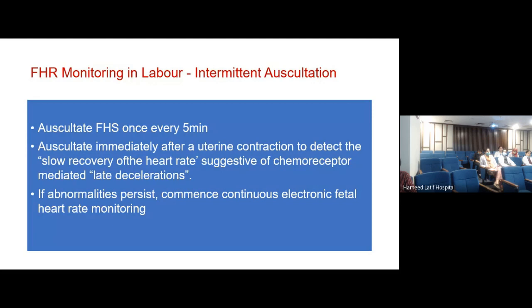The third thing is that if on auscultation, चाहे आप fetal heart से auscultate करें, चाहे आपने CTG का probe रख के देखा, if you feel that there are decelerations and these decelerations are persistent, you need to put up a CTG monitor. So you need to monitor these patients.